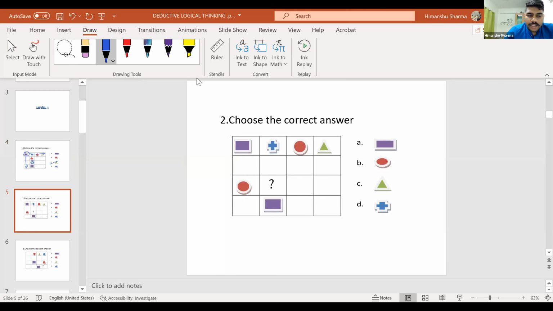Okay. Now, can you try this one and give me the answer? Is it option A, B, C, or D? And the level keeps improving.